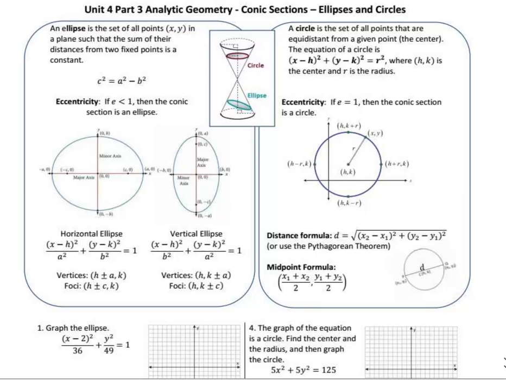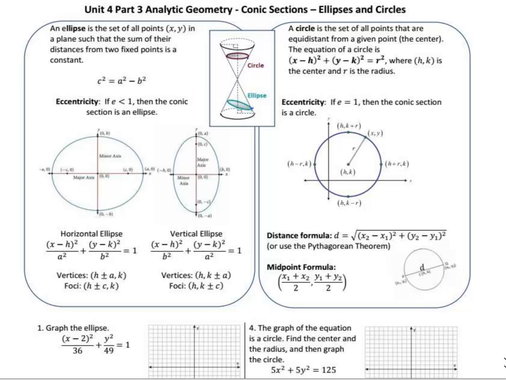Unit 4, Part 3, Analytic Geometry, Conic Sections, Ellipses, and Circles. So we've talked about parabolas, we've talked about hyperbolas. The last conic sections we're going to deal with are basically round. We've got circles, or a stretchy circle that's stretched one way longer than the other, which is an ellipse. Ellipse is what we've called for years an oval. If you slice a cone horizontally, you get a circle. If you slice it with a plane at an angle, you get an ellipse.